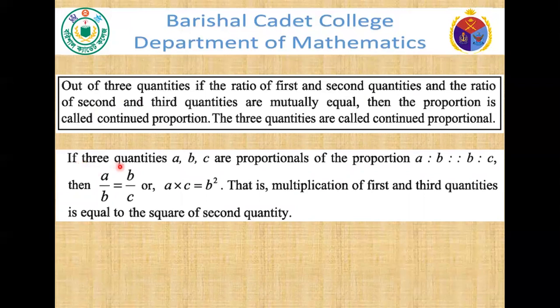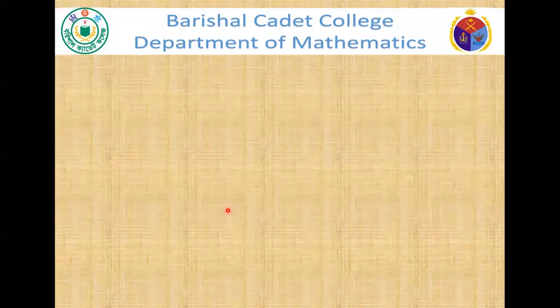Now, if three quantities A, B, C are proportional, with the proportion A ratio B and B ratio C, then A by B equals B by C. Applying cross multiplication, we can write A into C equals B square. That is, the multiplication of the first and third quantities is equal to the square of the second quantity.